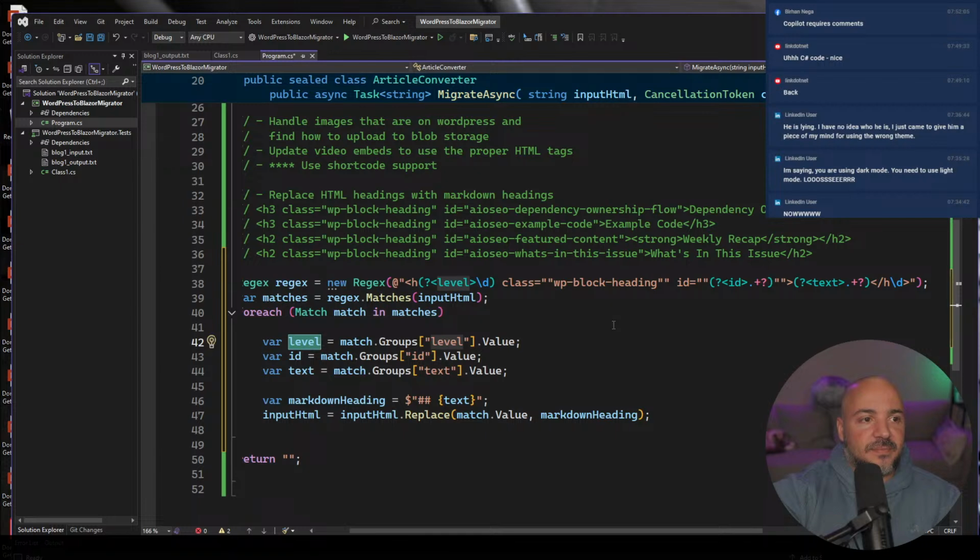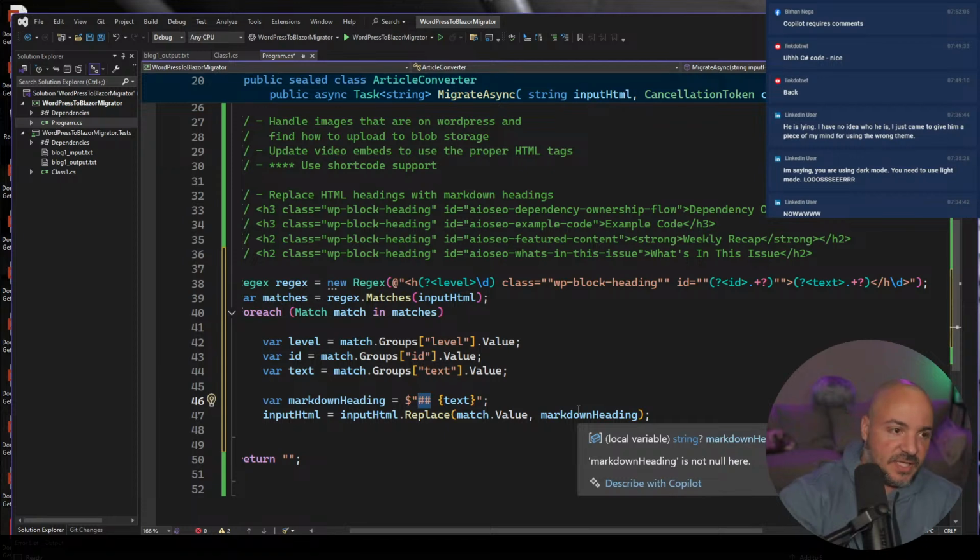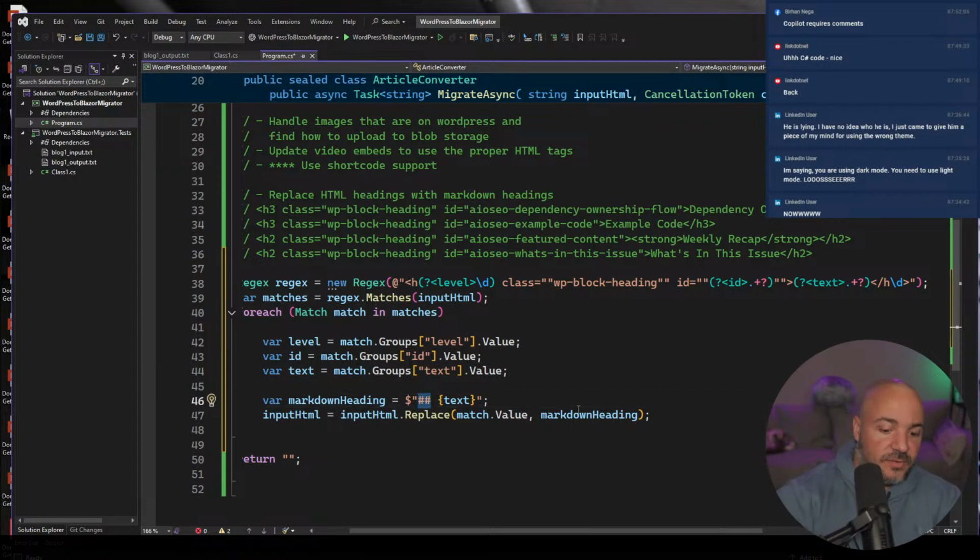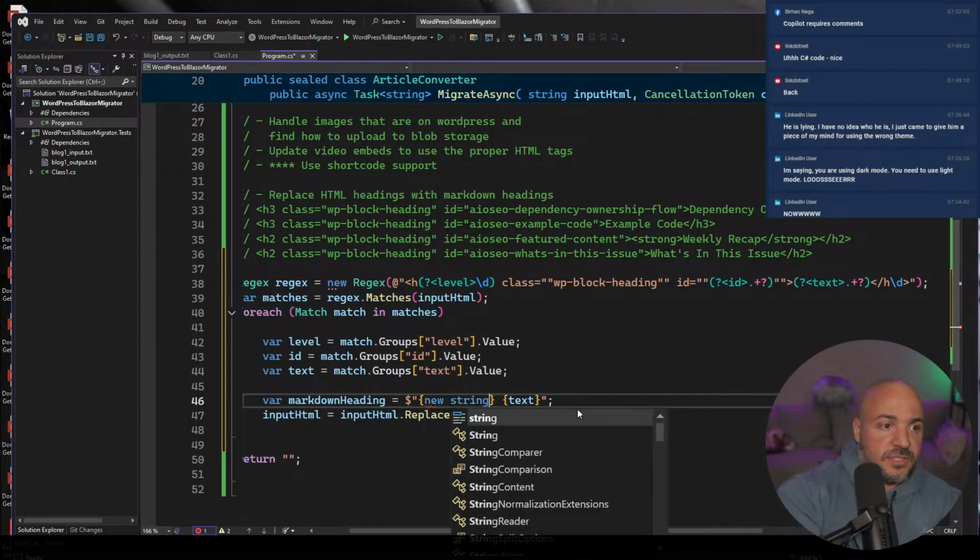The level, it's not doing properly. But that's actually solvable, right? Because in Markdown, one pound is an H1, and then this is an H2. If that's the case, we could literally do new string.